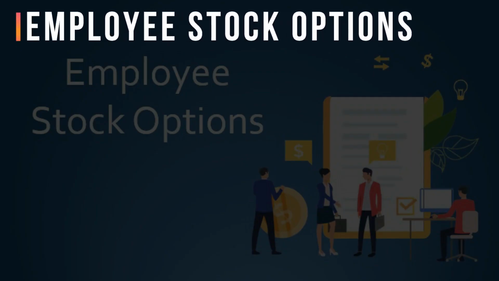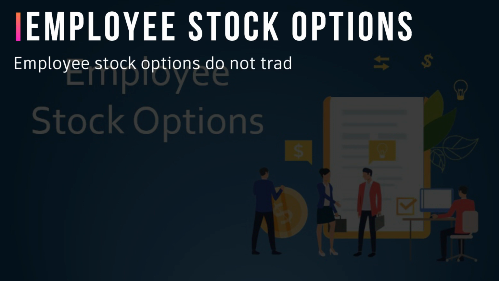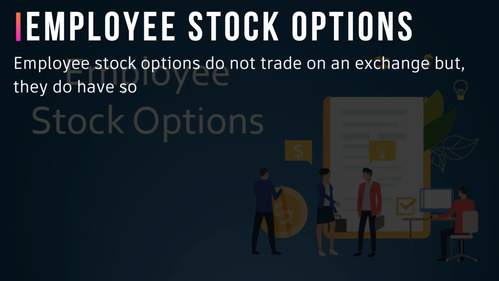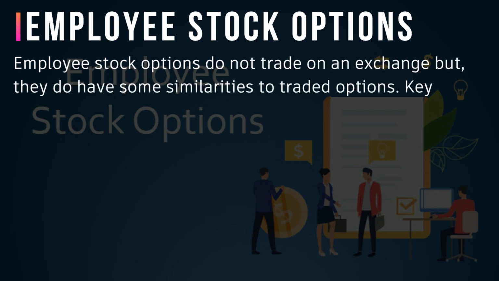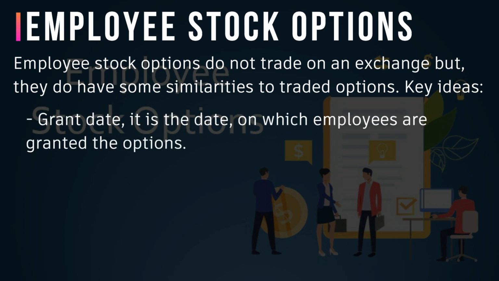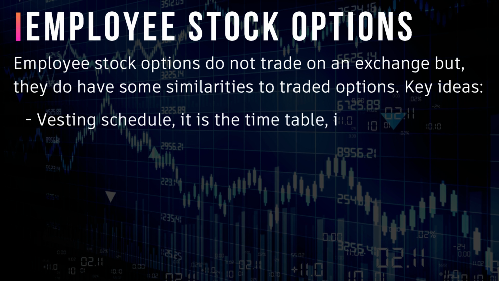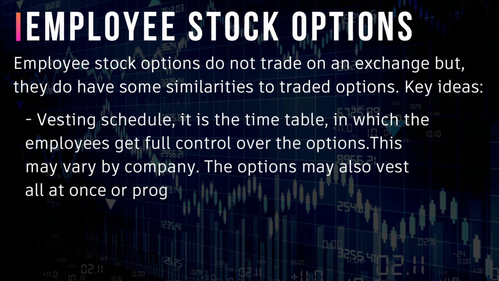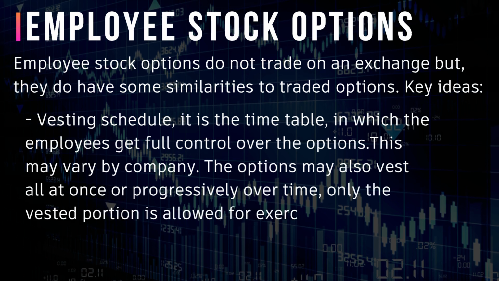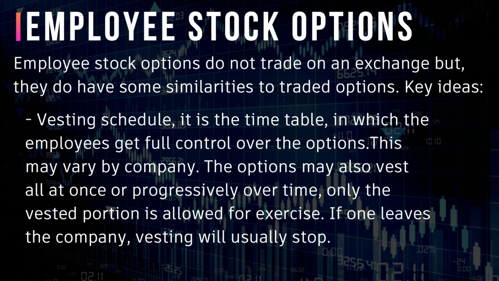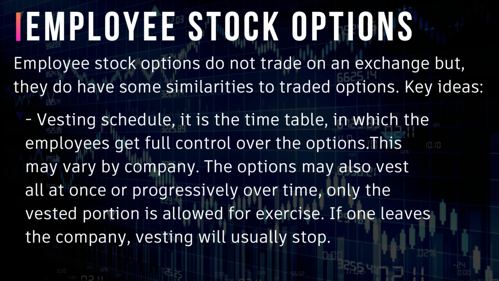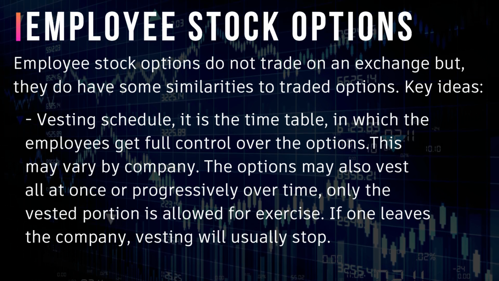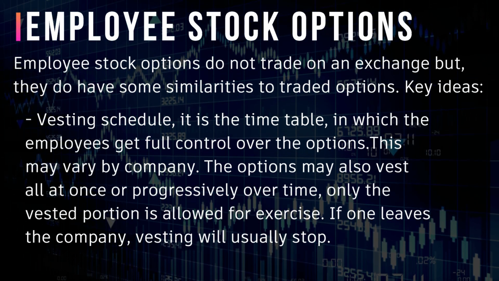Employee stock options. Employee stock options do not trade on an exchange, but they do have some similarities to traded options. Key ideas. Grant date: the date on which employees are granted the options. Vesting schedule: the timetable in which the employees get full control over the options. This may vary by company. The options may also vest all at once or progressively over time. Only the vested portion is allowed for exercise. If one leaves the company, vesting will usually stop.